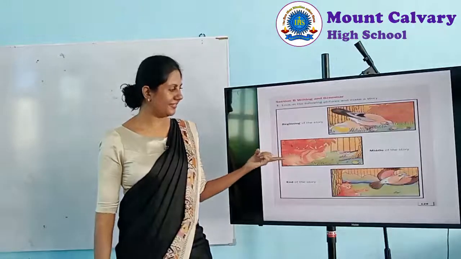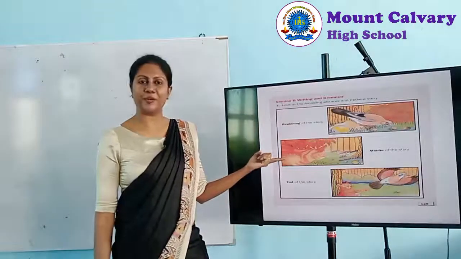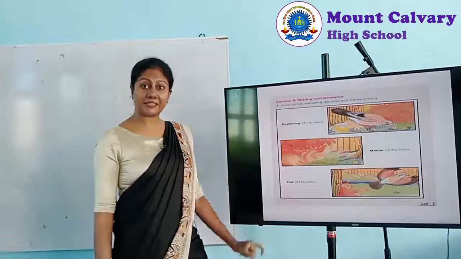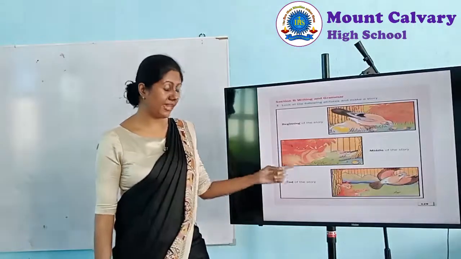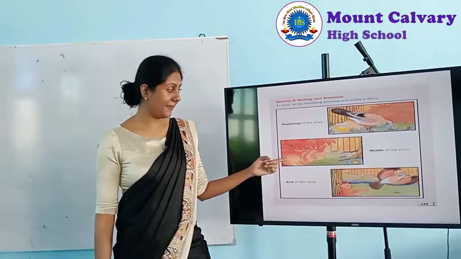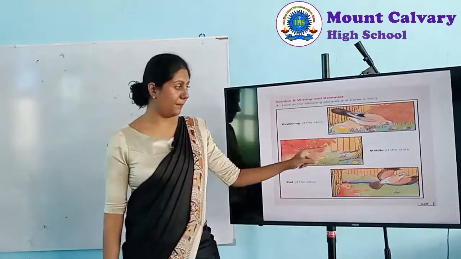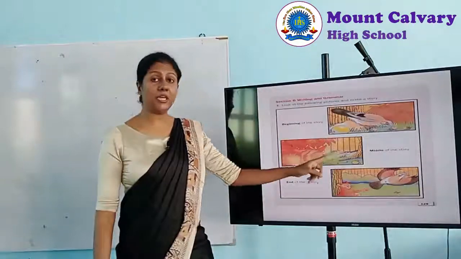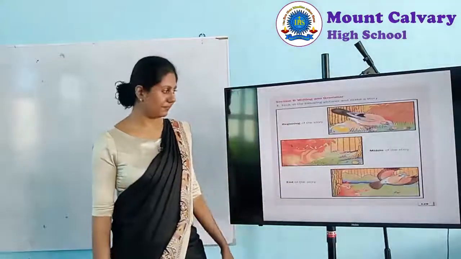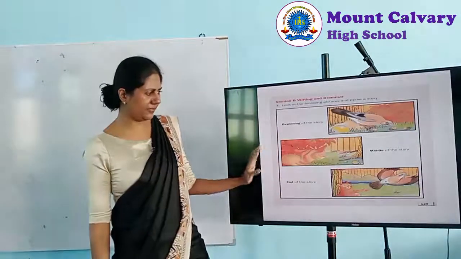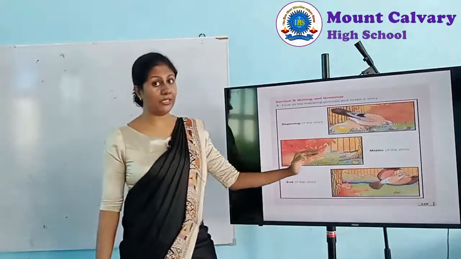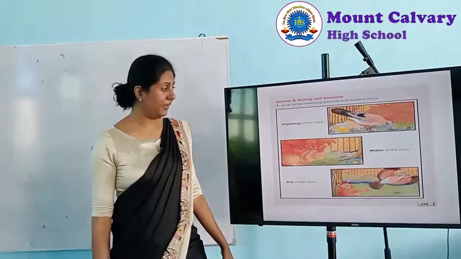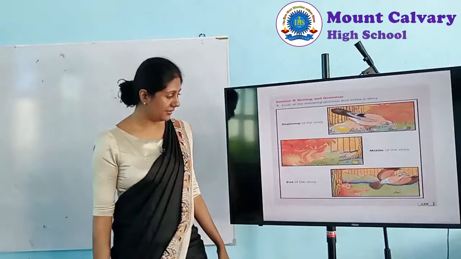Then what is happening in the middle of the story? Look at the second picture. What is happening there? A cat. Right? What is the cat doing? The cat is looking at the bird, or peering at the bird. It seems the cat is going to eat the bird. Yeah, we'll see the next picture.